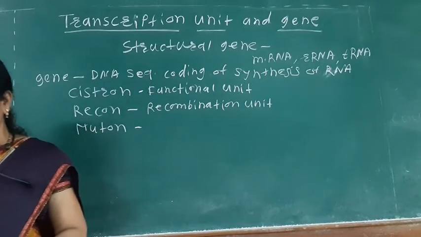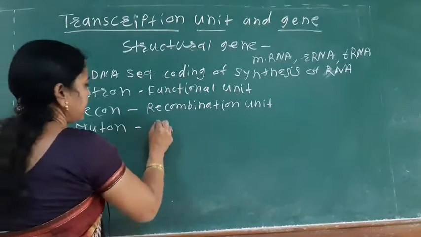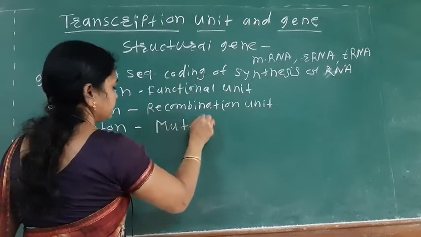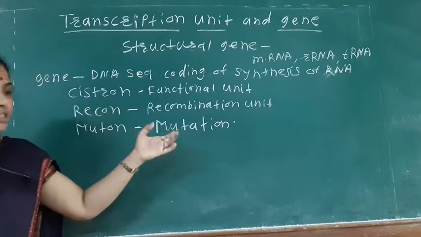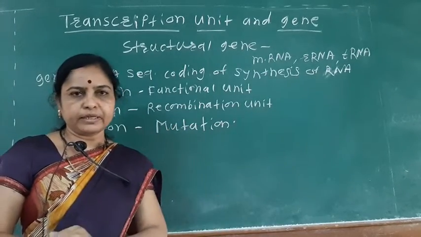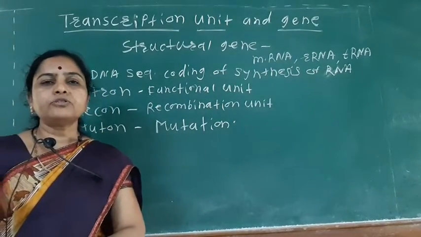The muton takes part in mutation, that is, a change in the sequence of the DNA, and mutation takes place. So these are the three types of gene.